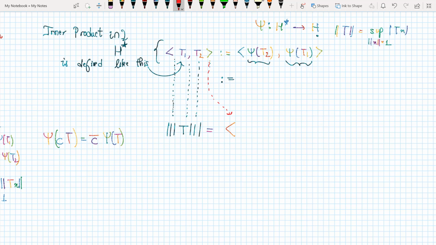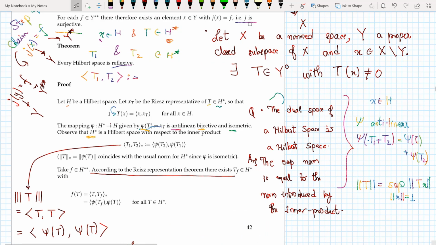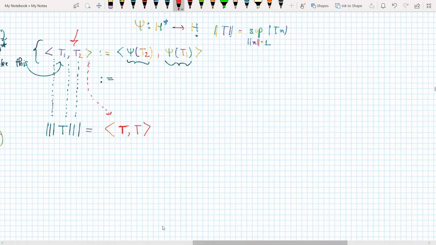If I want to generate a norm with the help of this inner product, I write it as this, but now I know that this T can be replaced by psi T, because that's the definition. If you just look at this definition, you should have no problem understanding why T is replaced with psi T. In fact I think I have done the same calculation here.